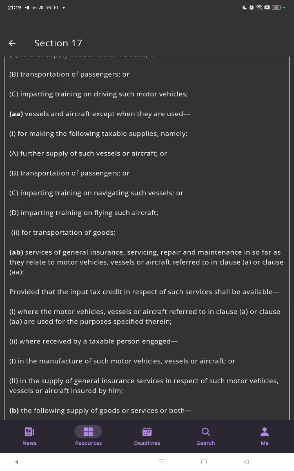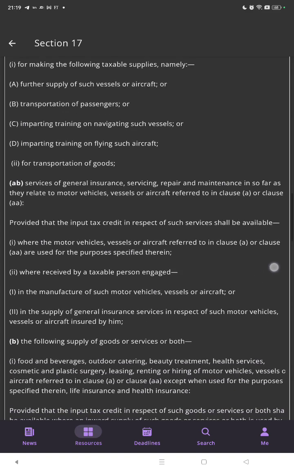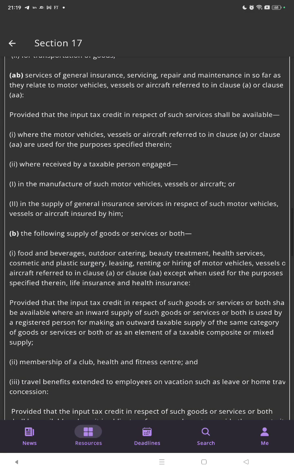General insurance services, servicing, repair and maintenance in so far as they relate to the motor vehicles, vessels or aircraft referred to in clause A or clause B, provided that the input tax credit in respect of such services shall be available where the motor vehicles, vessels or aircraft referred to in clause A or clause B are used for the purposes specified therein, where received.